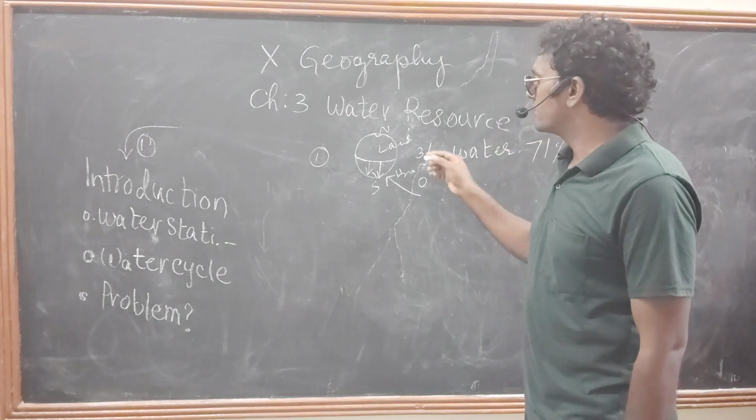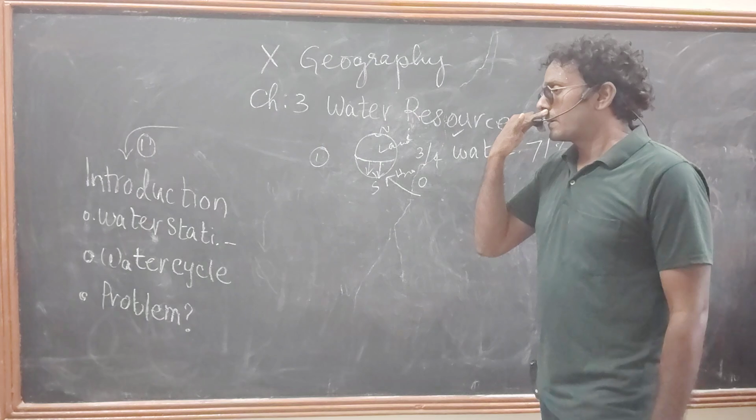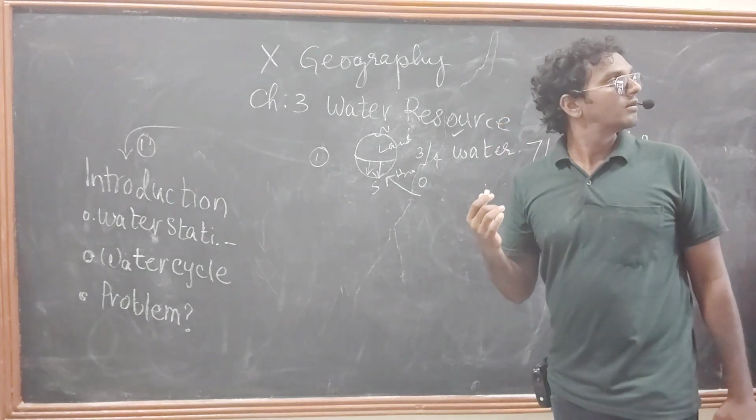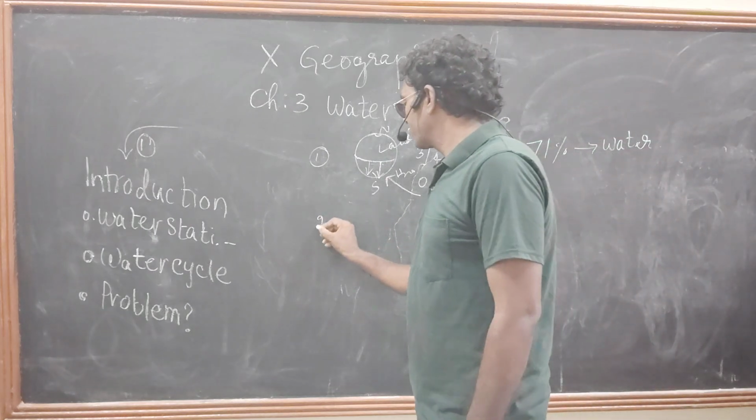That's why we consider Earth a blue planet, because of the presence of water. Is it clear?